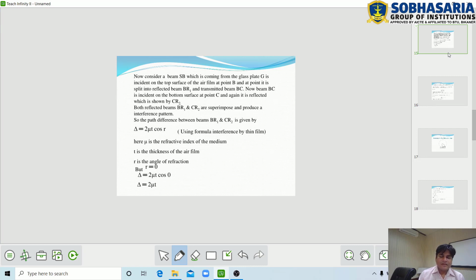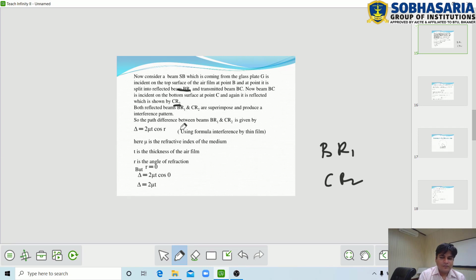So first of all, we find the path difference between both reflected beams, BR1 and CR2. Therefore, the path difference between BR1 and CR2 is given by delta equal to 2 mu t cos r. This is the formula for interference by thin film. This is the standard formula.